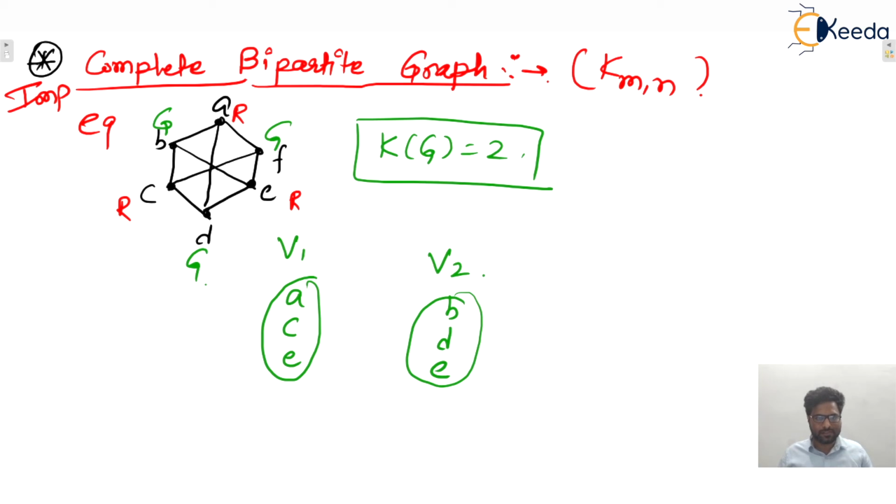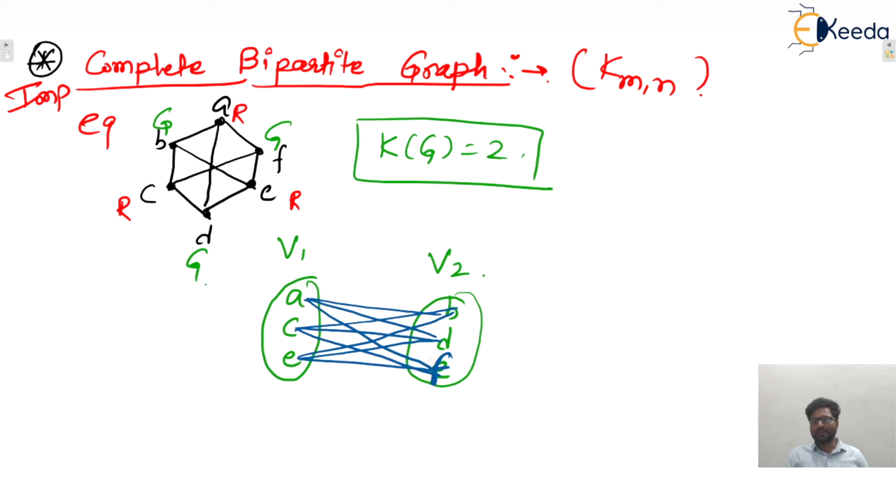Here you can see A is connected with B as well as D as well as F. Similarly, C is connected with B, D, and F.